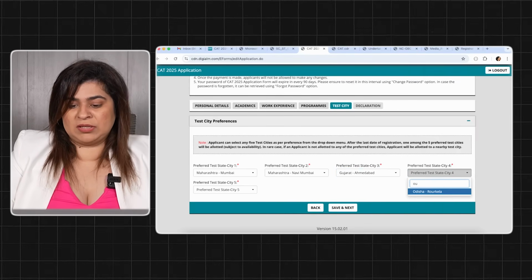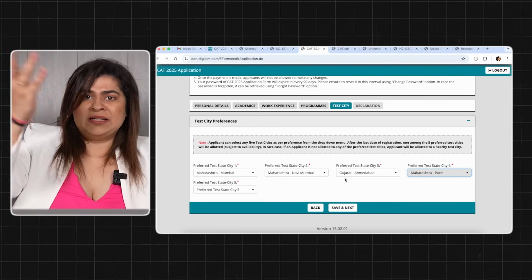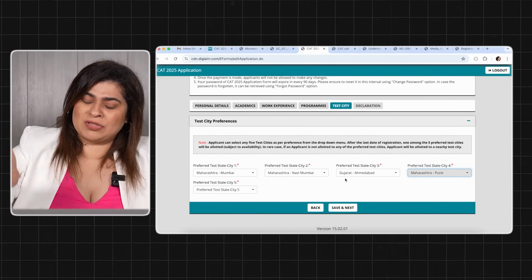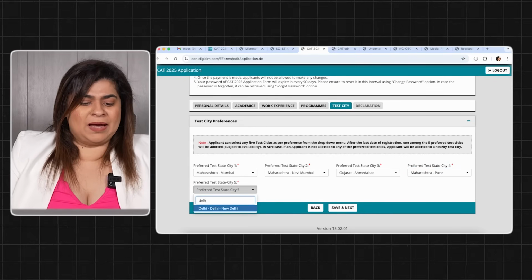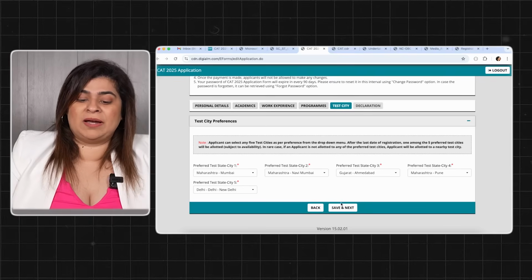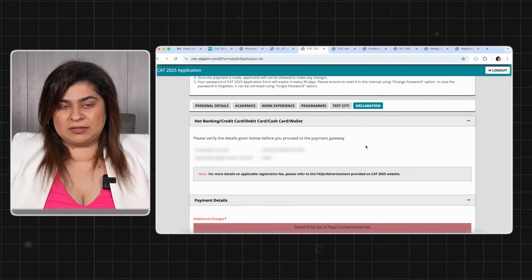Okay? So I am choosing 5 city preferences for me. That's Mumbai. For Mumbai, Navi Mumbai is very close by. You can choose Navi Mumbai. Then you can choose Maharashtra, Pune, Delhi, Bangalore, based on where you don't mind traveling. Choose your 5 city preferences, click on save and next.